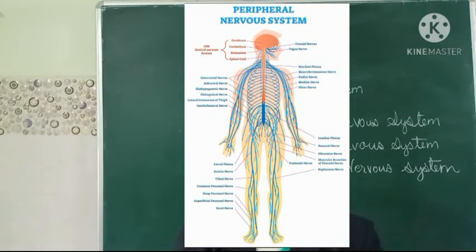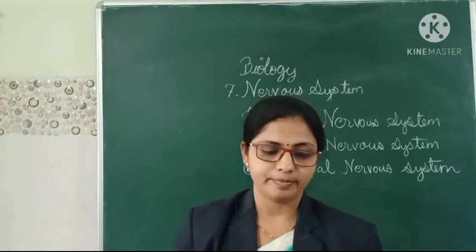The autonomic nervous system acts largely unconsciously and controls involuntary bodily activities such as heart rate, dilation and contraction of the blood vessels, etc.